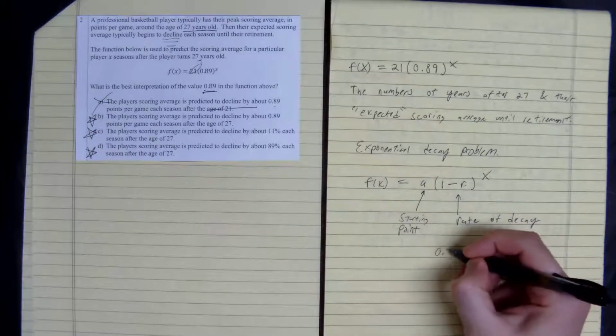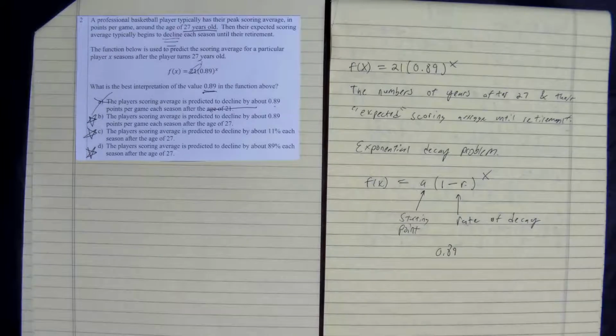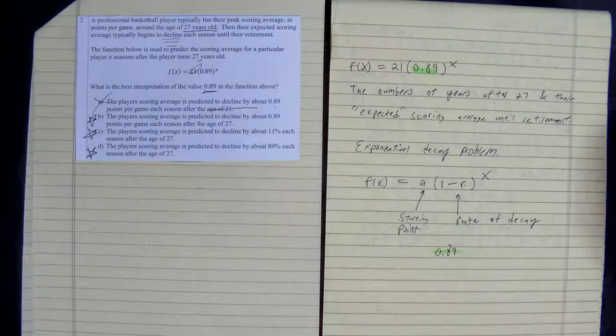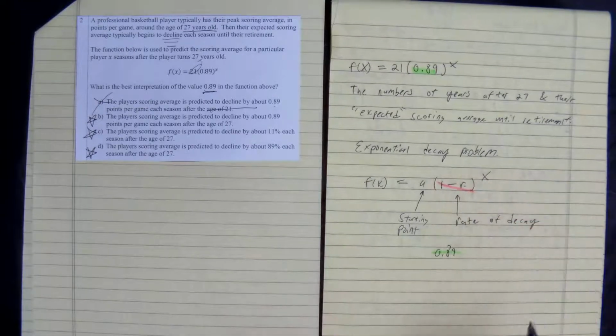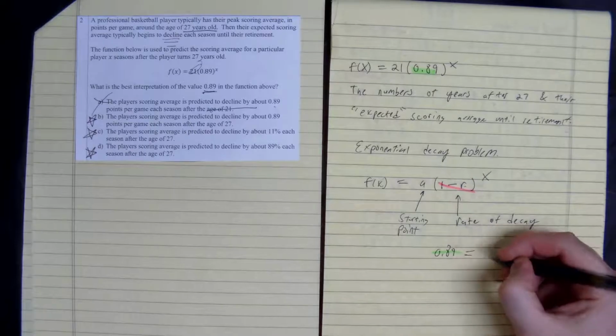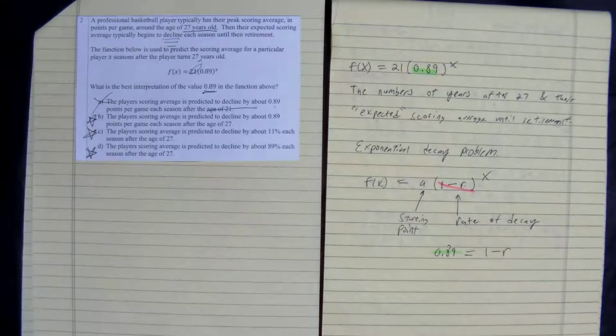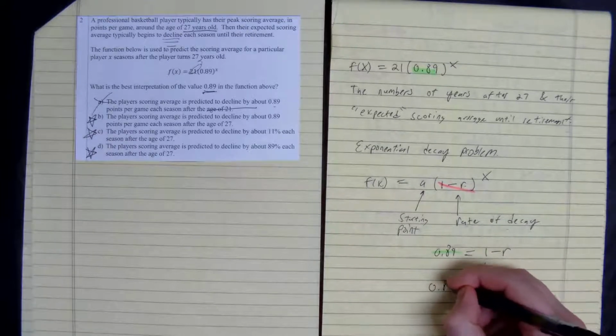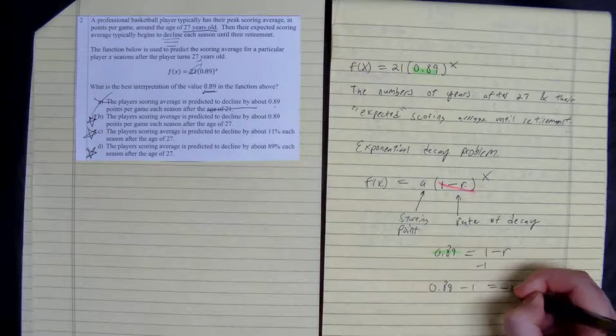So if we did 0.89 and we plugged it in and we equaled it to this formula, we get 1 minus r. So to figure it out, we're going to subtract 1. So you get 0.89 minus 1 equals negative r.